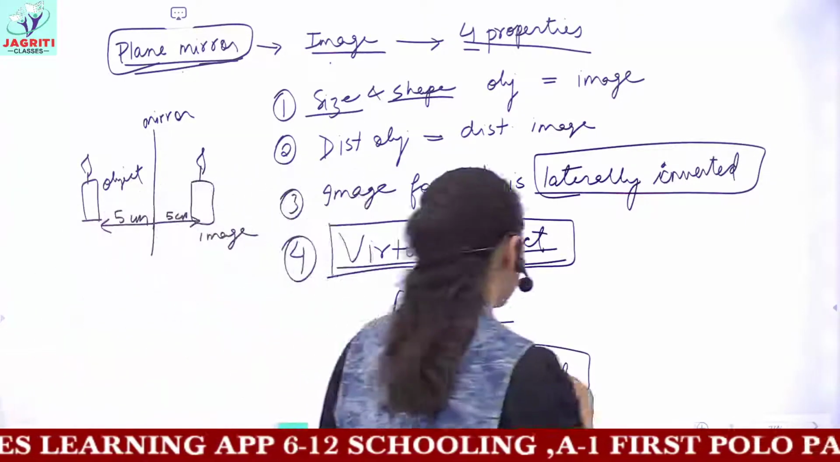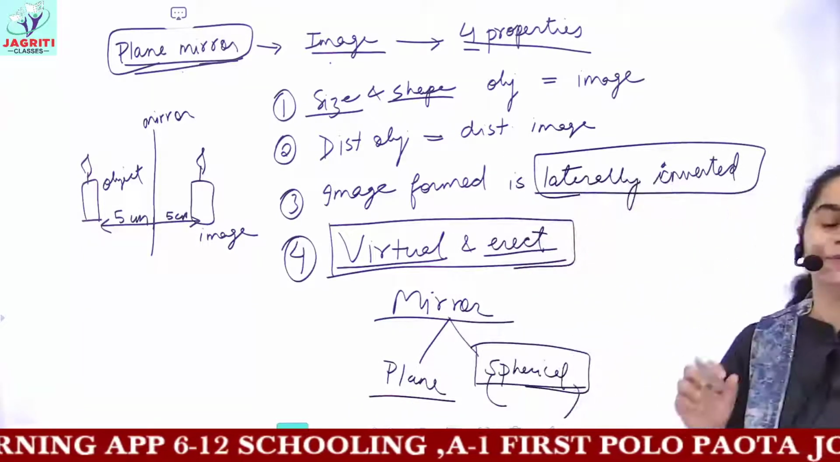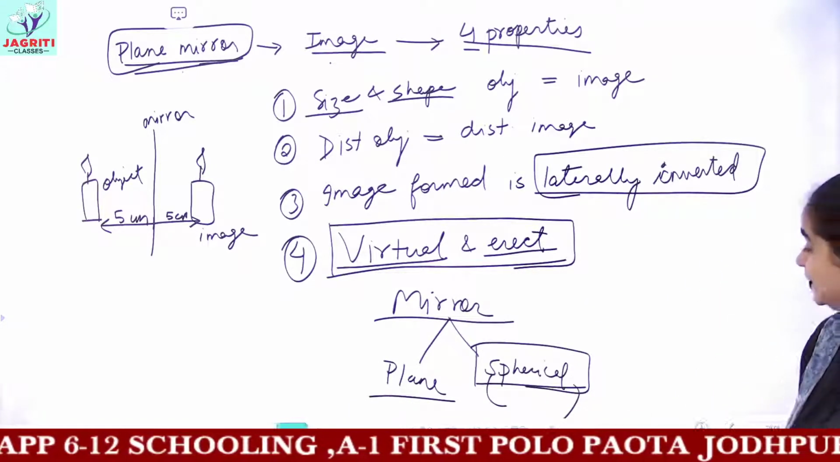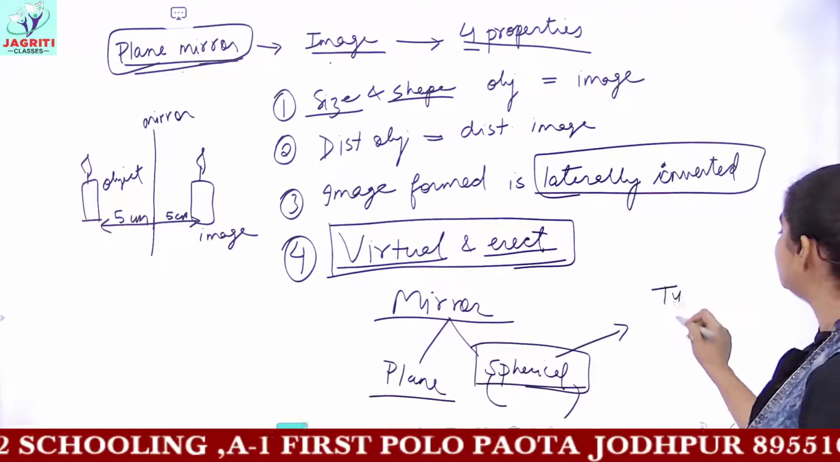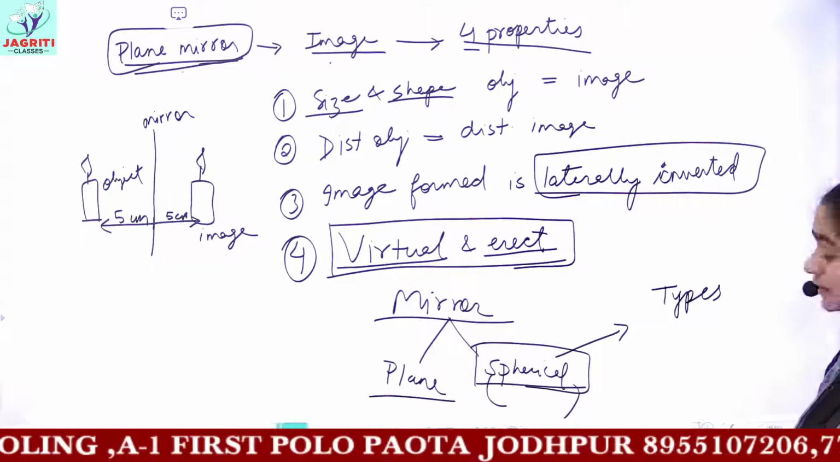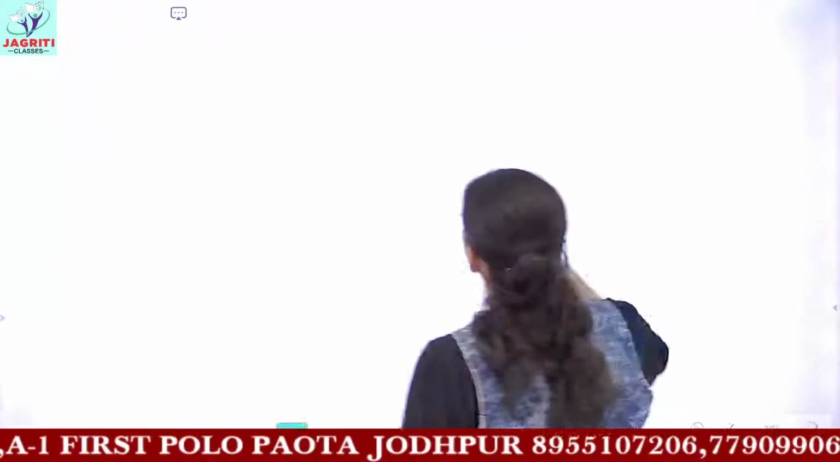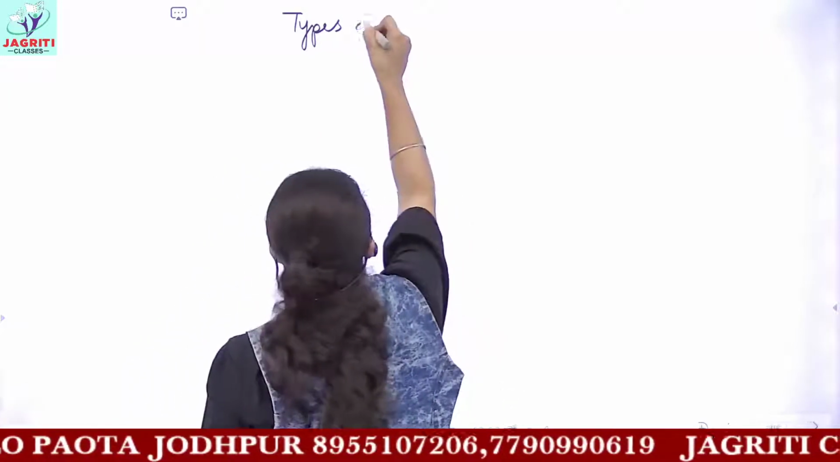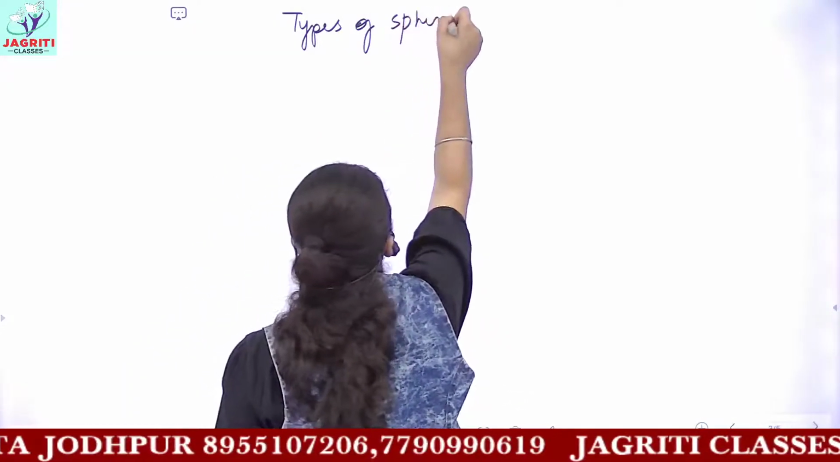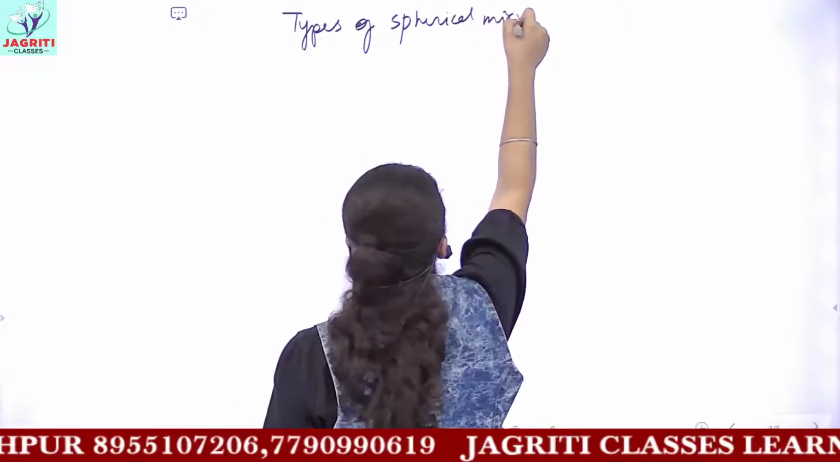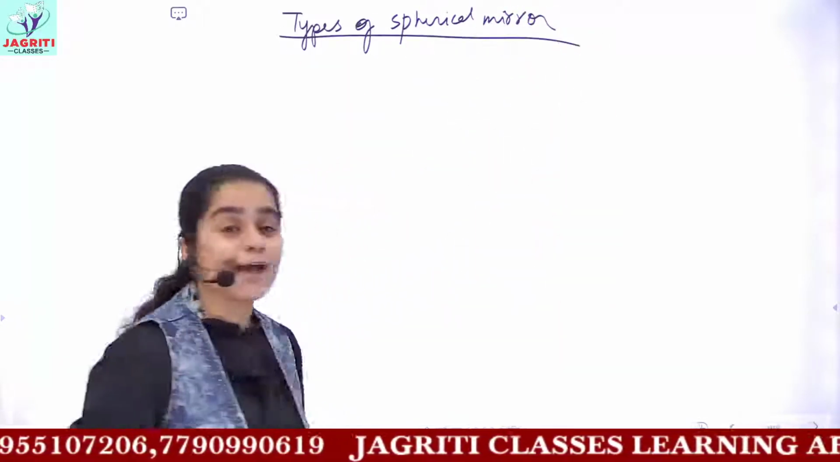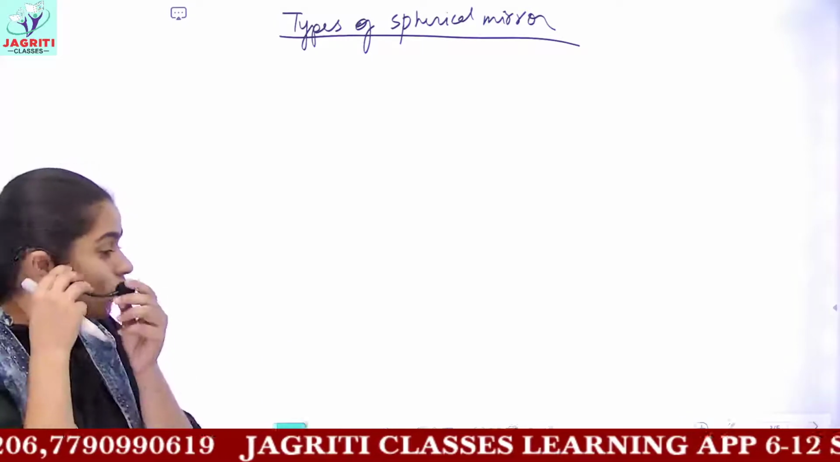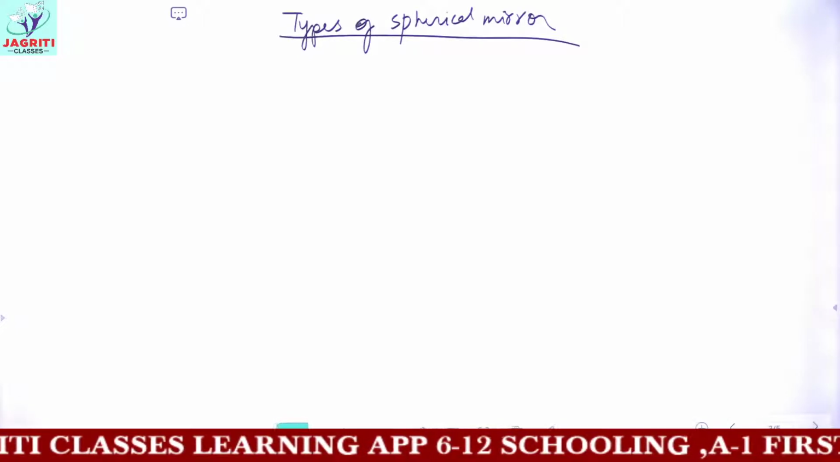So I told you, what do you mean by spherical mirror? The definition we have already discussed. Next we are going to discuss the types of spherical mirror. So let's see. We are discussing a new topic, which is types of spherical mirror. For this, you have two kinds of spherical mirrors. One mirror is concave and the other one is convex. So there are two kinds of spherical mirror, concave and convex.